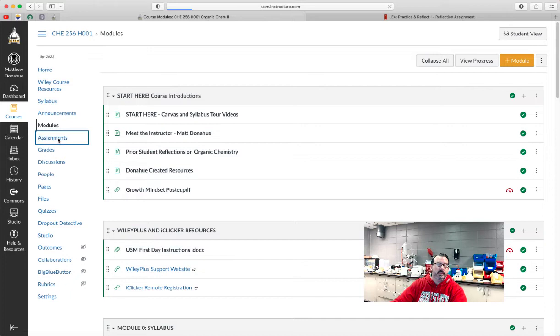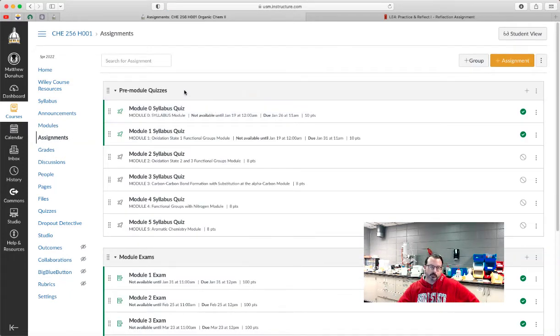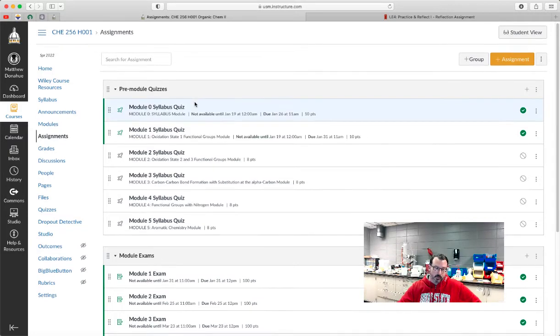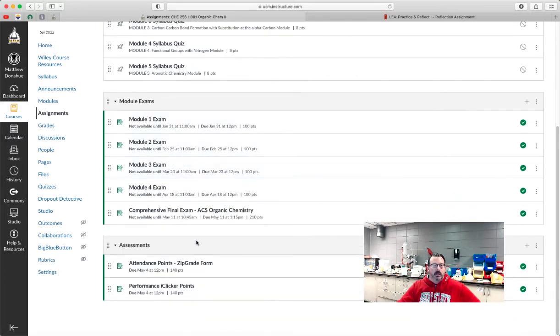The assignments are shown here. They're your pre-module quizzes. Those are due before the module exams. The module exams are shown here. You don't really have access to anything there. It's just a score that's going to be posted. You take the exams in class, I record the score, and I enter the score in Canvas, and that's what you see. The other assessments, the attendance points, you'll see here from ZipGrade, and your performance points, which are going to be measured through iClicker.